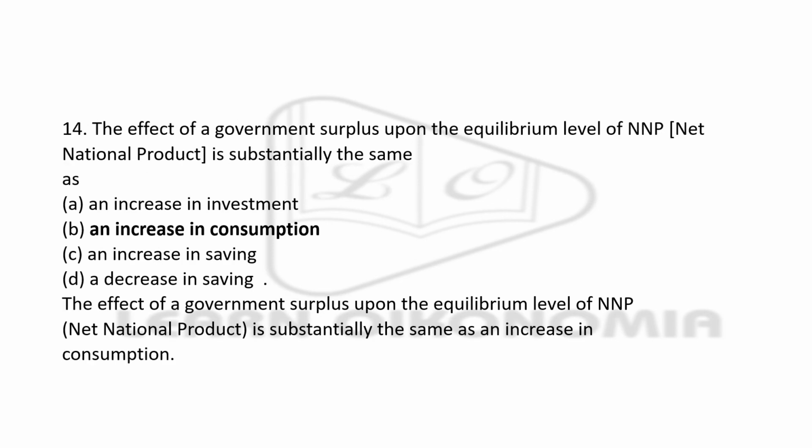Next question. The effect of a government surplus above the equilibrium level of NNP, that is net national product, is substantially the same as dash. Increase in investment, increase in consumption, increase in saving, decrease in saving. The right answer is option B, increase in consumption.